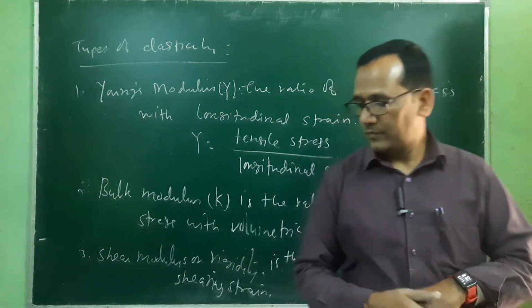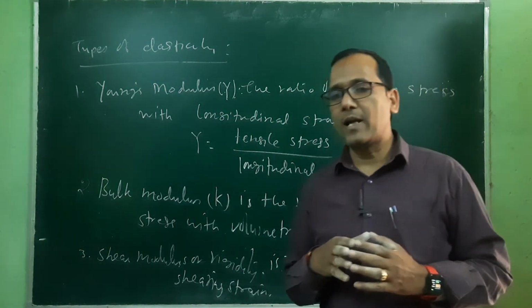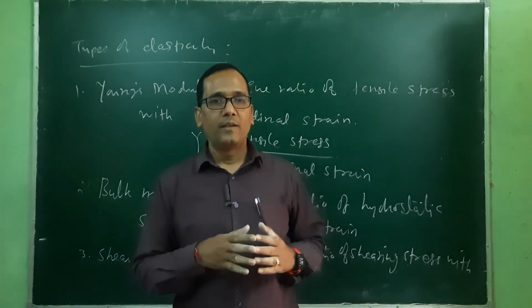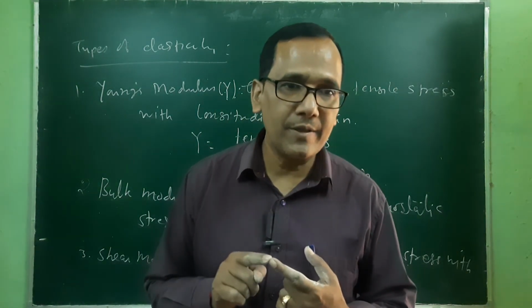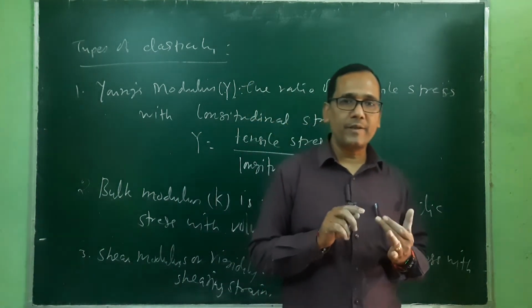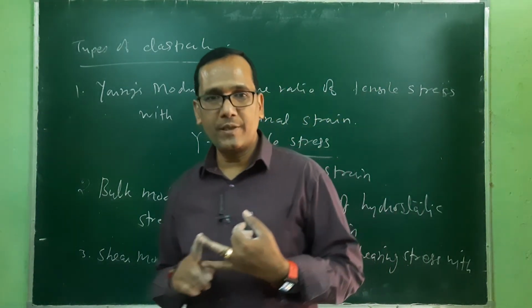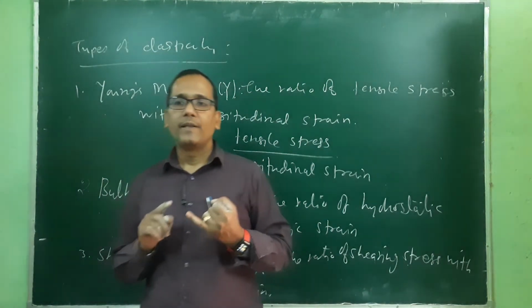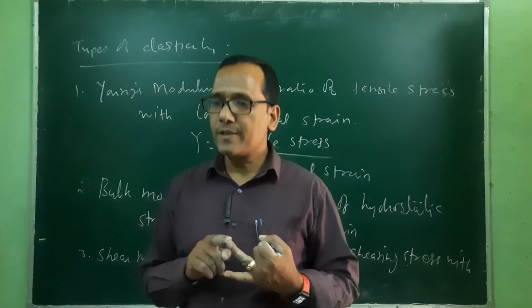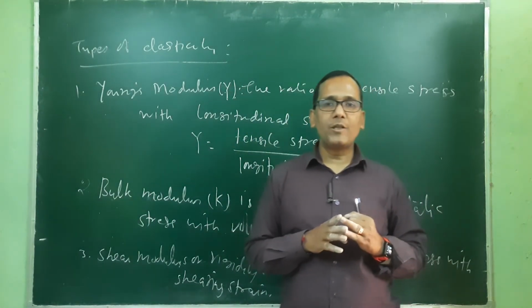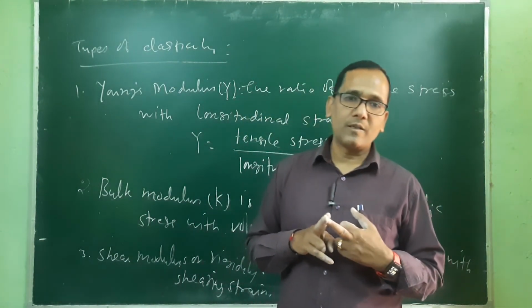So it's enough for today's class. In this class we have defined some terminology related to this particular chapter. One is elasticity, perfect elastic and perfect elasticity, plastic and plasticity, perfect plastic and plasticity, and then some terms related to strain, classification of strain, stress, classification of stress, and the ratio of these two, that is known as the modulus of elasticity.